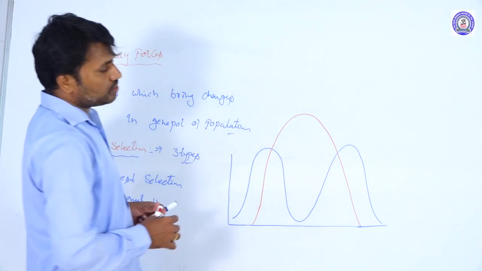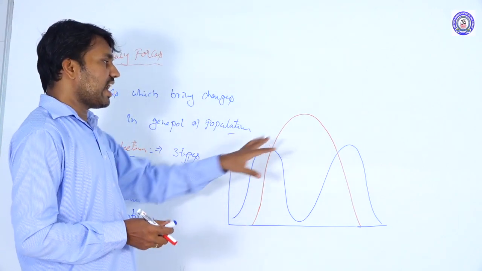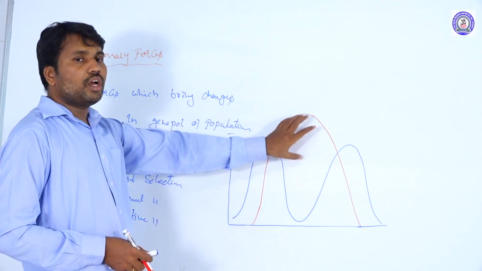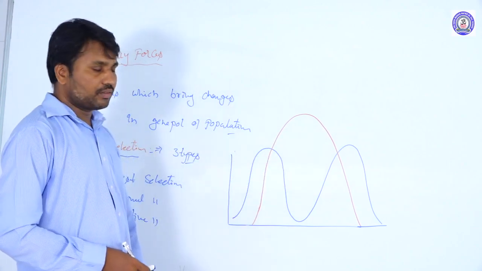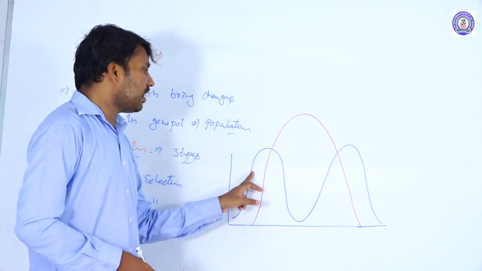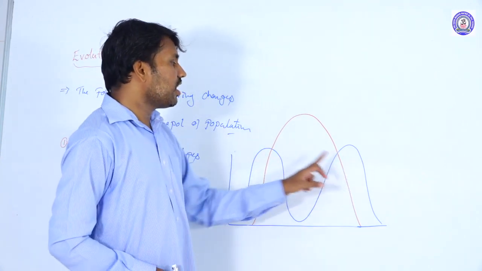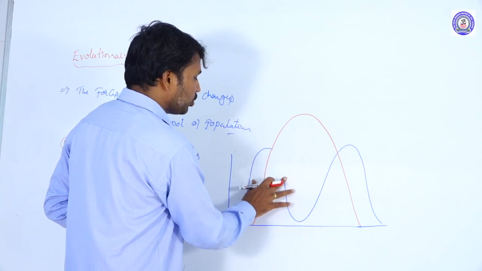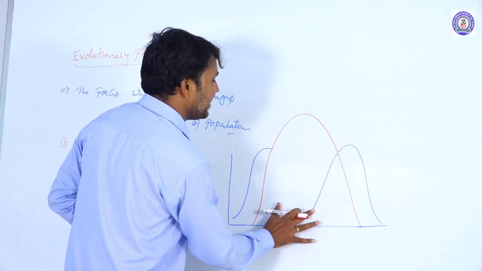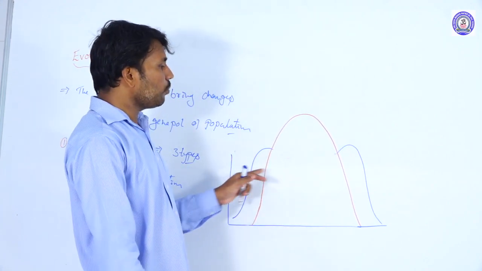The organisms having the average values, the average frequencies, are stable in the environment. That means the extreme character populations are removed from the population. Those alleles or individuals are removed.